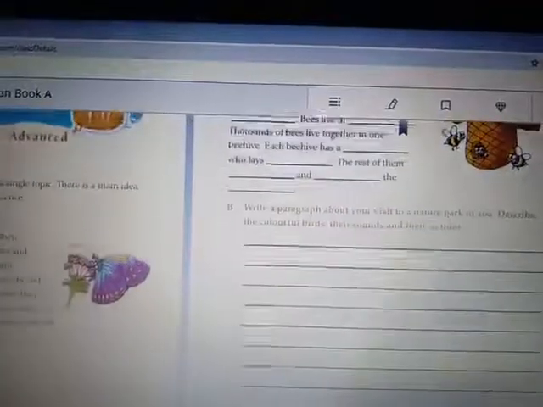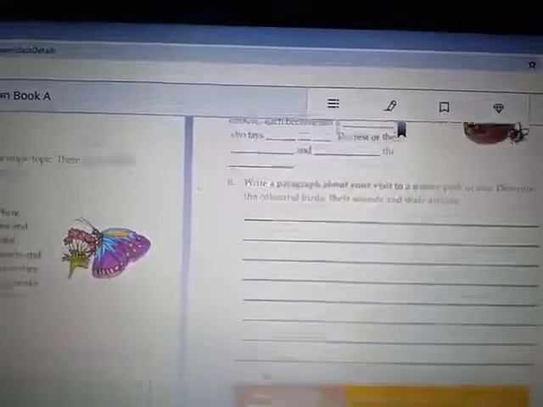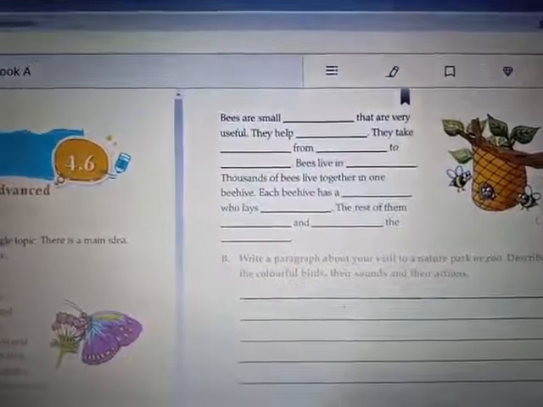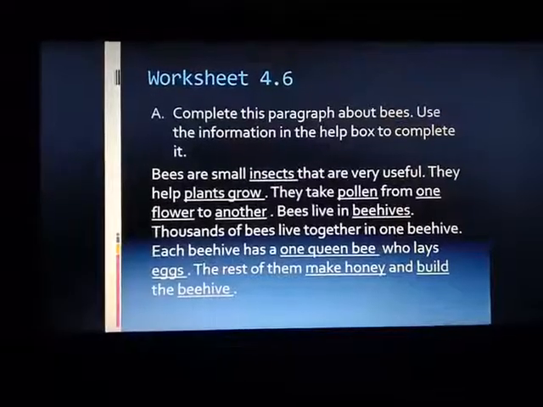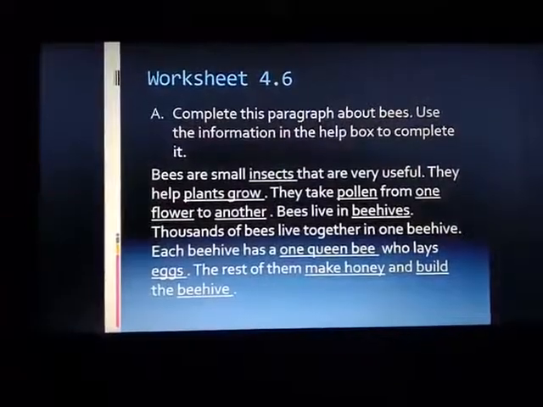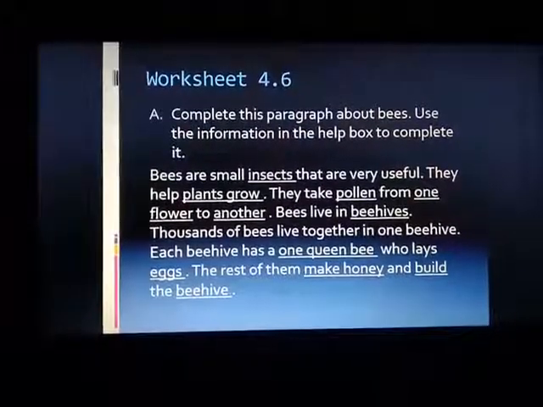Get the question. Shall we revise? Let's start. Now again we'll revise this worksheet 4.6. Complete this paragraph about bees. Use the information in the help box to complete it.